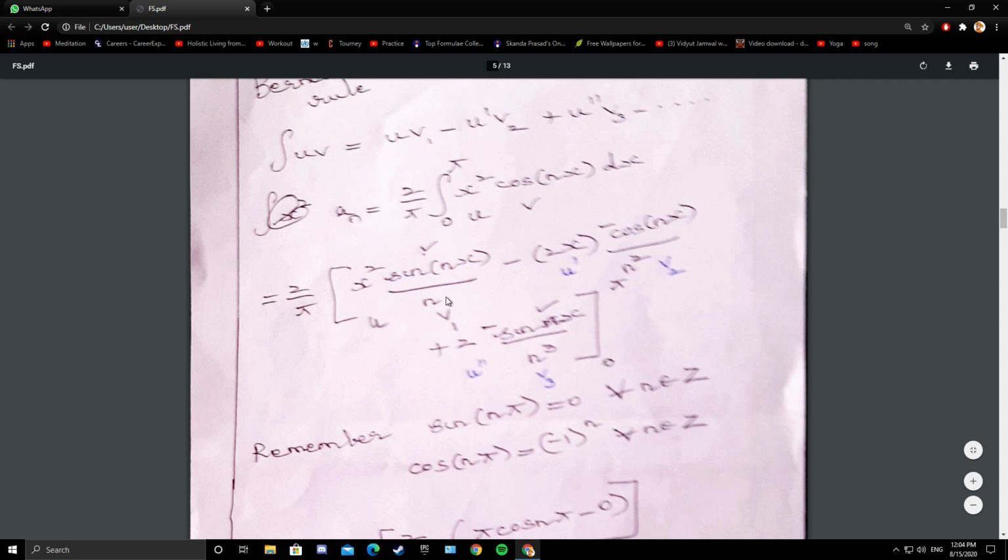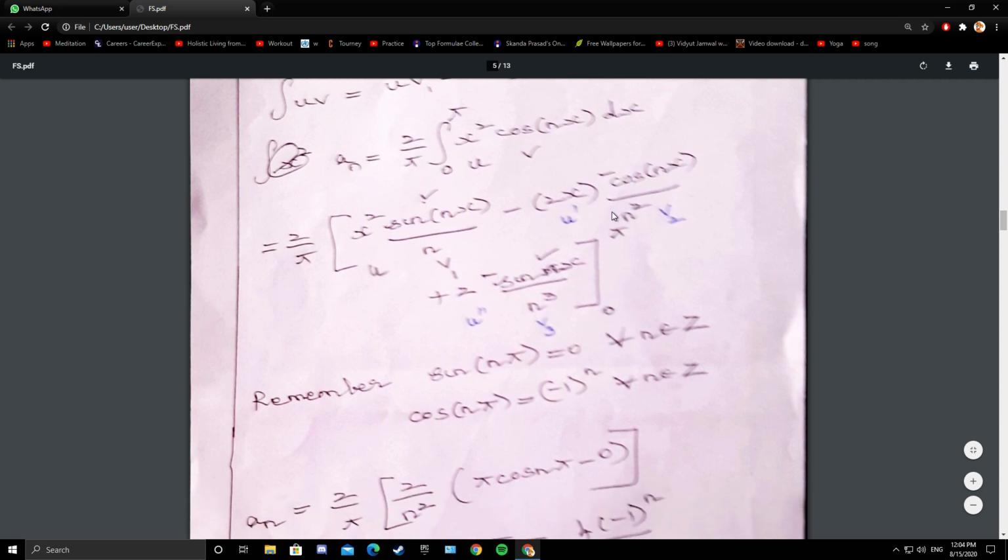So sine of n pi is 0, and sine 0 is 0. So the first term and the last term are 0 for both the limits. So you only have the second term.